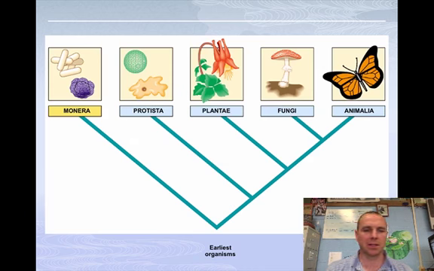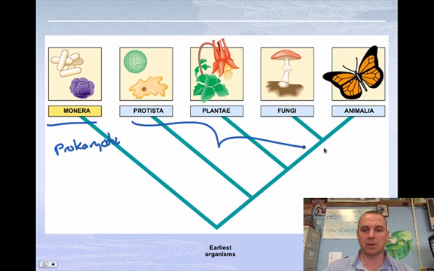Alright, now if you look at the kingdoms here, you've got the 5 kingdoms I just mentioned. One of them is in a different color, Moneran. And the reason it's in a different color is because it's the only prokaryotic kingdom. All of the other 4 kingdoms are eukaryotic. So that's kind of how they're separated into branches. Alright.